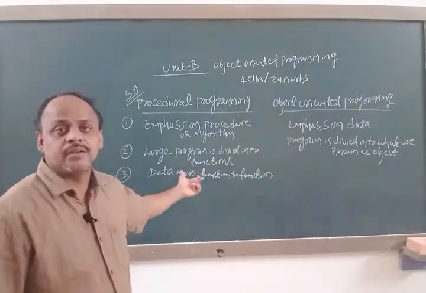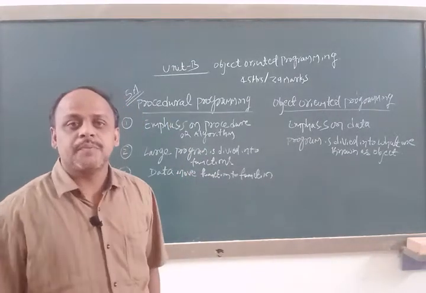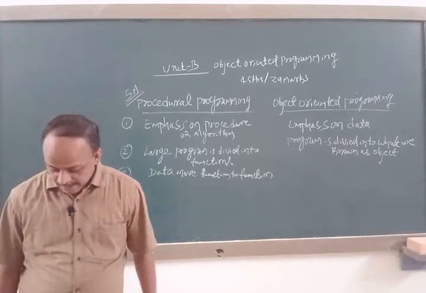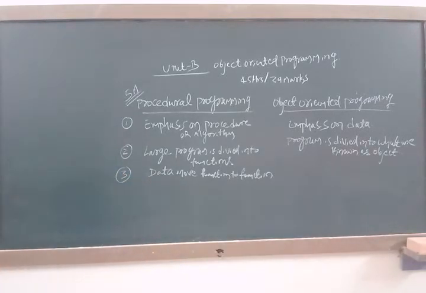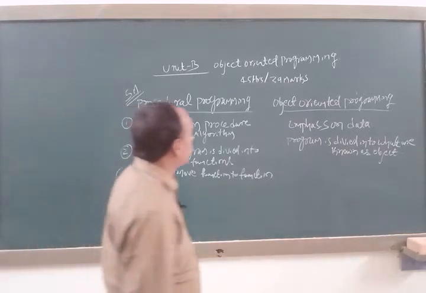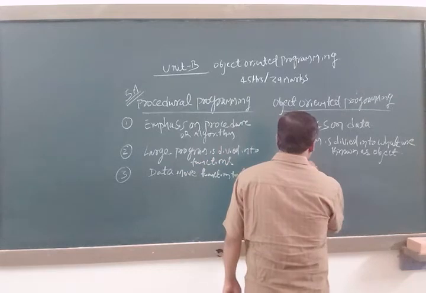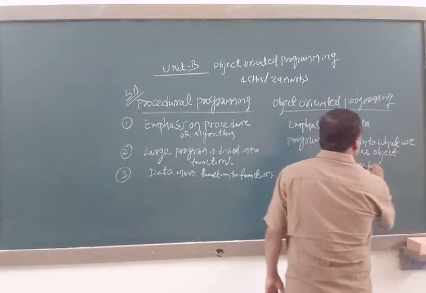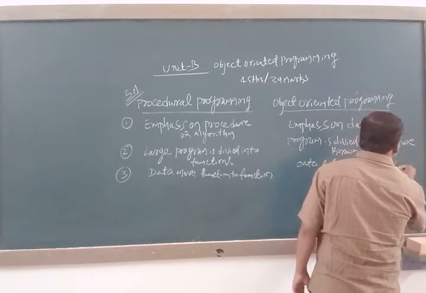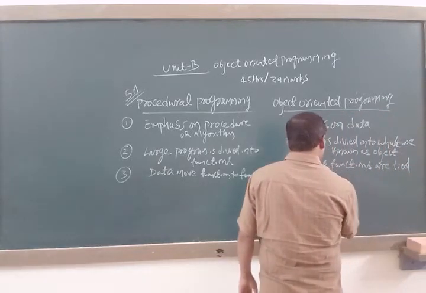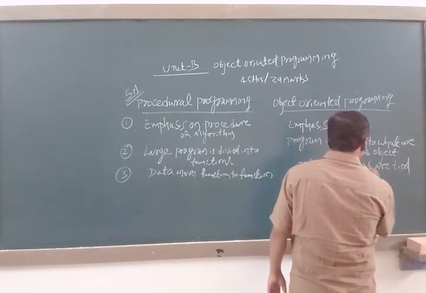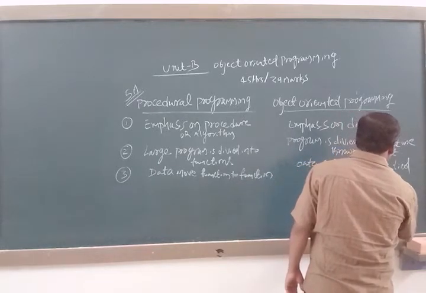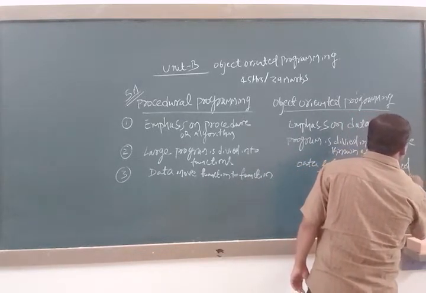Data moving is not free as compared to procedural programming, because that data is going to be hidden in the class. That is, in object oriented programming, data and functions are tied together in a data structure.